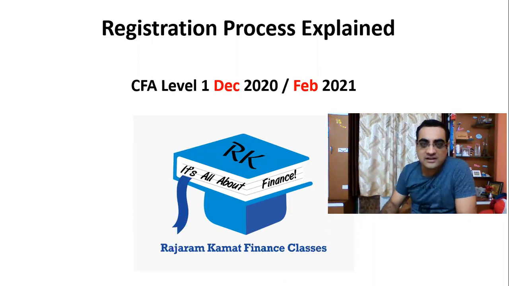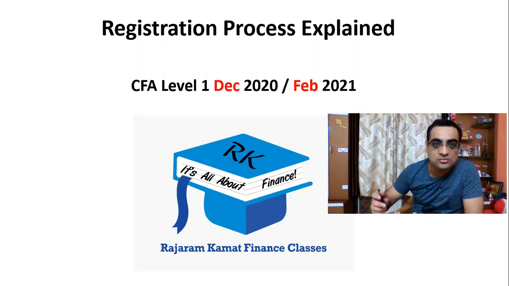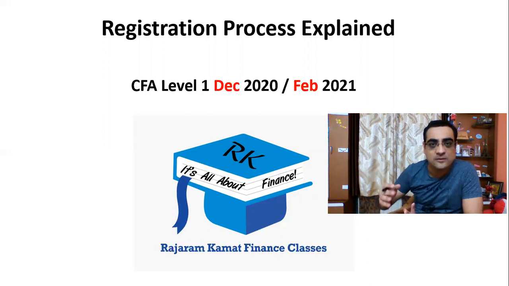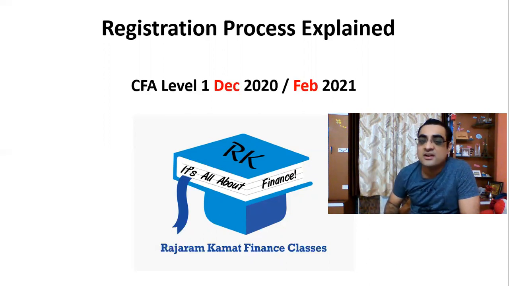So I hope that by now you would be clear that in 2021 there will be a level 1 exam conducted 4 times a year and not 2 times a year. So till 2020 the level 1 exam was being conducted in June and December, and obviously in 2020 the level 1 June exam got cancelled because of corona. So level 1 December 20 is going to be the final exam which is going to be conducted in a paper pencil format. From 2021 the level 1 exam is going to be conducted in a digital format, it's called a computer based test, CBT. That would be conducted over the computer, in February, May, August and November.